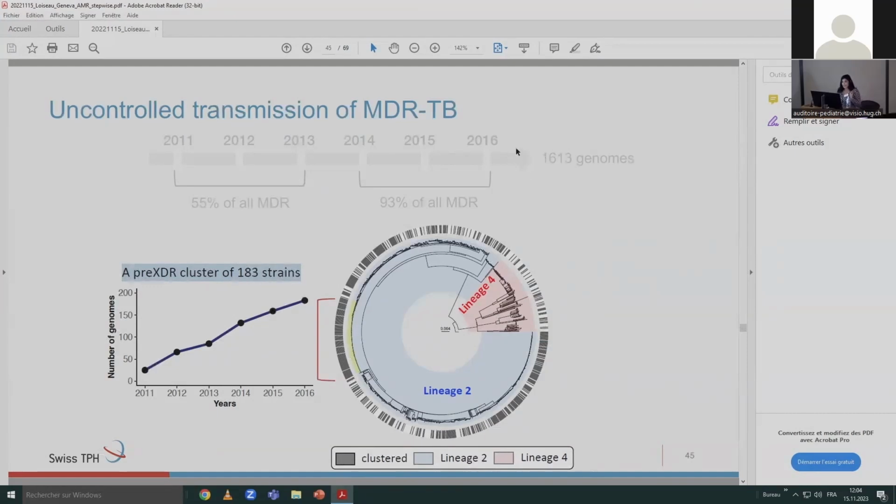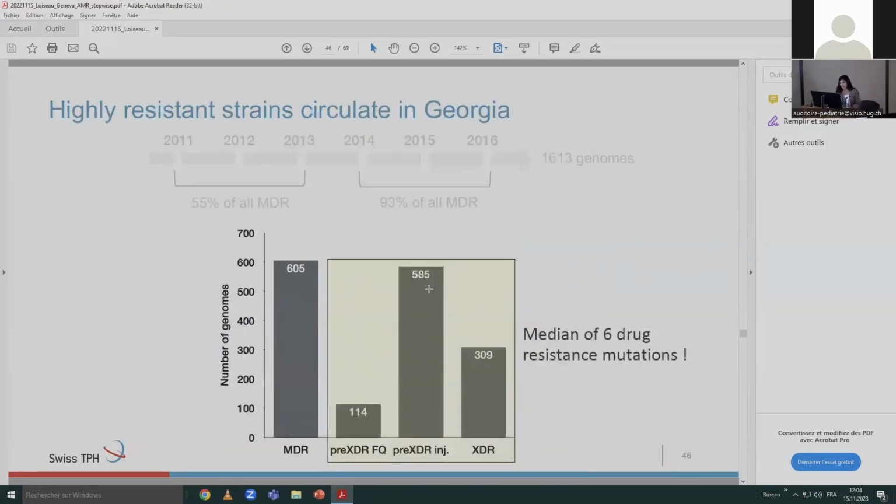I have some data that goes beyond 2016, and it shows that it keeps on growing over time, which shows uncontrolled transmission of resistant strains, and not only resistant strains, but highly resistant strains. Because if you look at the resistance profiles, not just MDR, they have much higher levels of resistance.